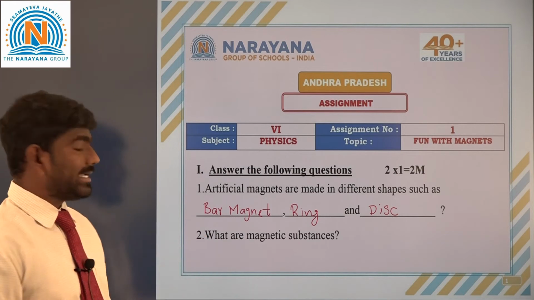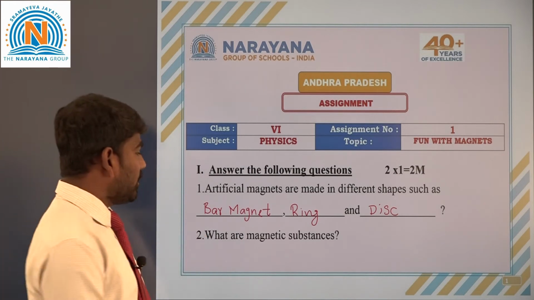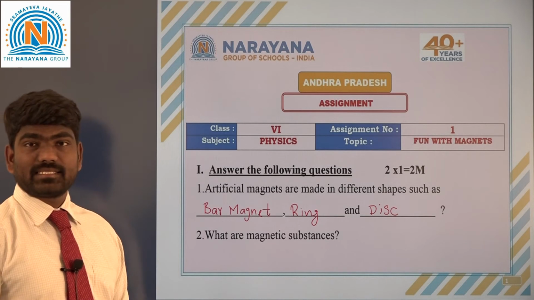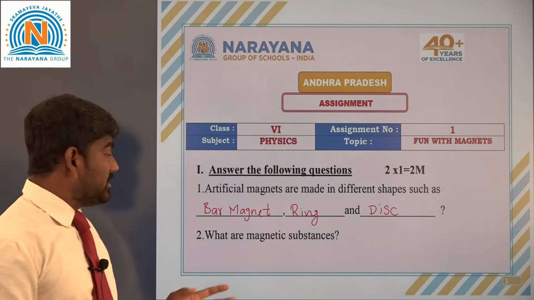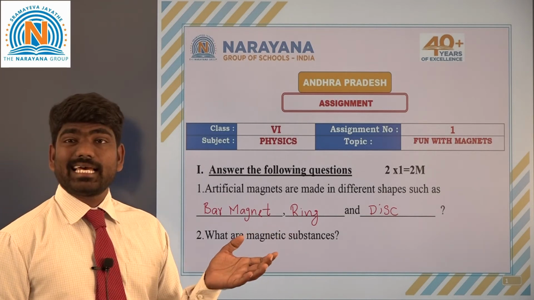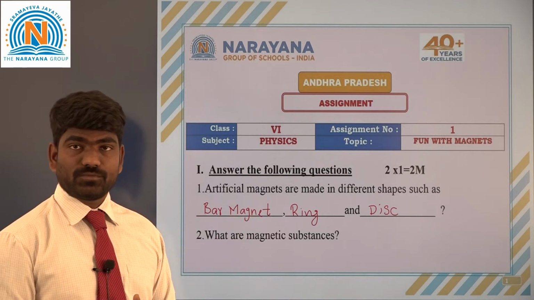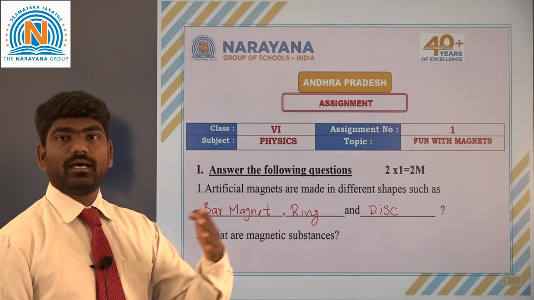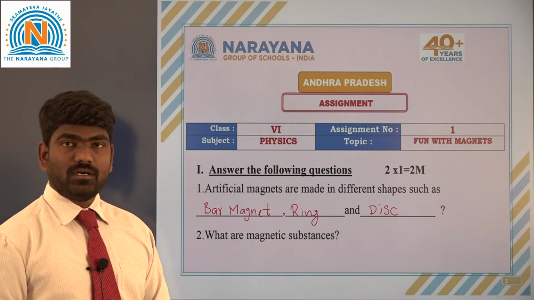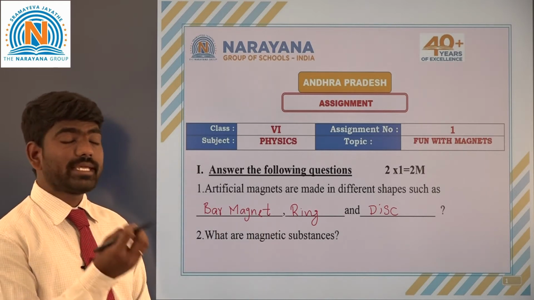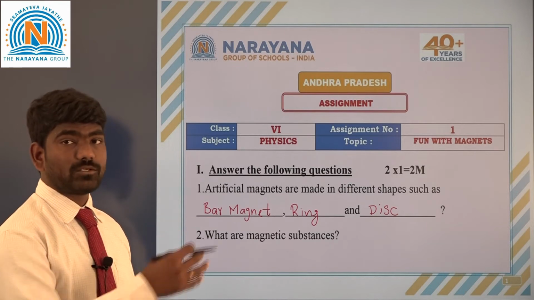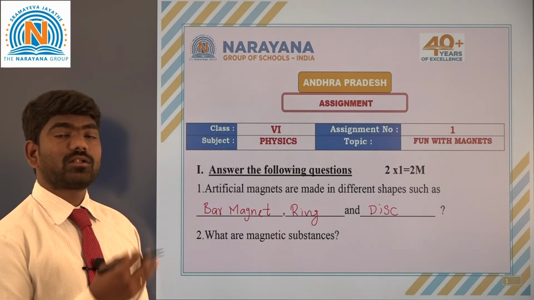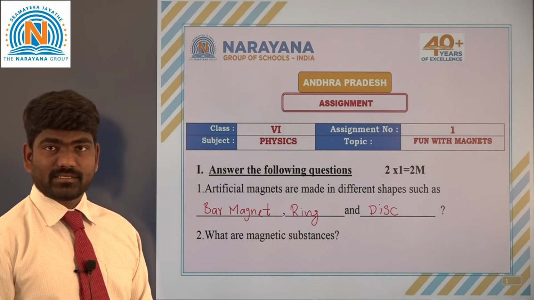Coming to the second question, what are magnetic substances? We know that substances are classified into 2 groups based upon whether they attract or not. The substances which attract to the magnet are called magnetic substances.